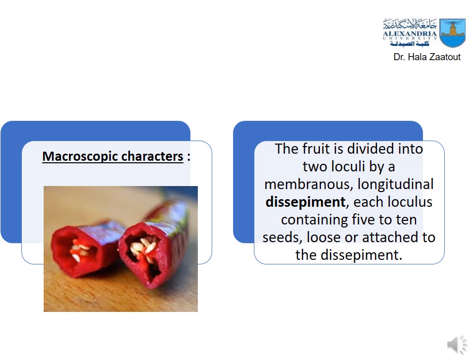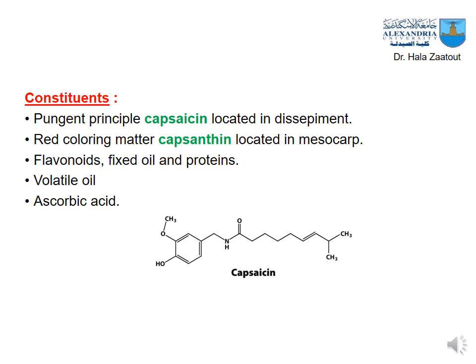What is the importance of the septum? We will see that it has a very important constituent localized in it. Capsicum contains mainly a pungent principle called capsaicin, and this is located in the septum. It also contains red coloring matter, capsanthin, located in the fleshy mesocarp, which is the red part of the fruit. It also contains flavonoid, fixed oil, protein, volatile oil and ascorbic acid.